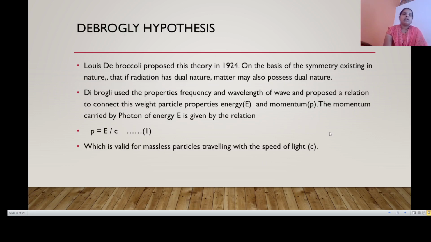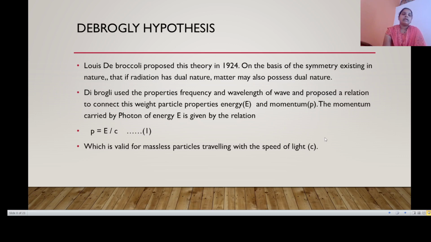Next point is the de Broglie hypothesis. Louis de Broglie proposed this theory in 1924 on the basis of the symmetry existing in nature: if radiation has a dual nature, matter may also possess a dual nature. He used the properties of frequency and wavelength of a wave and proposed a relation to connect these wave and particle properties, energy and momentum.